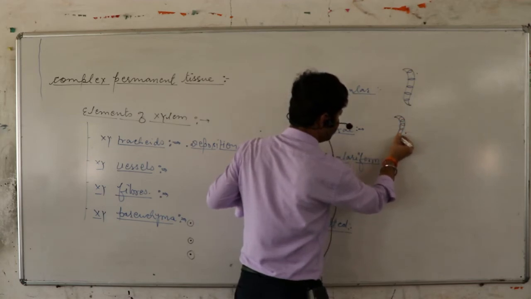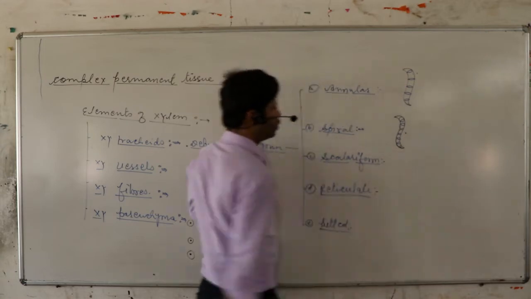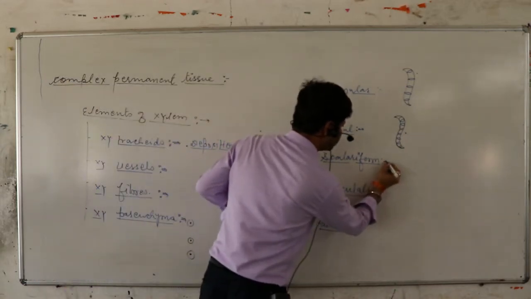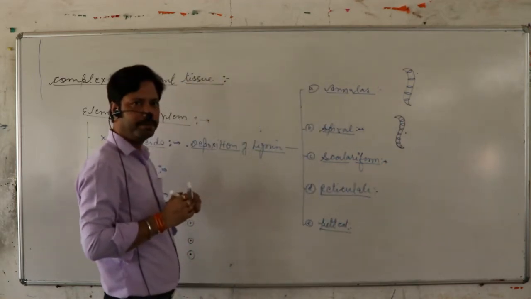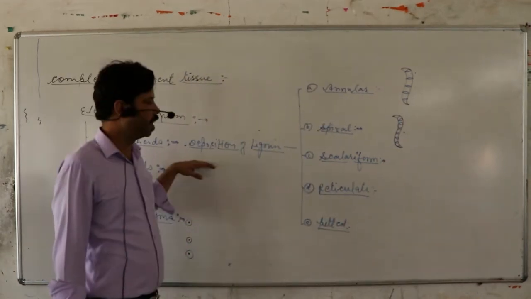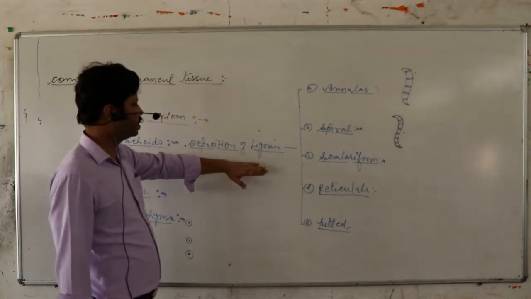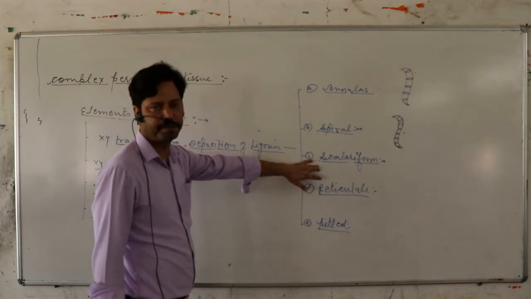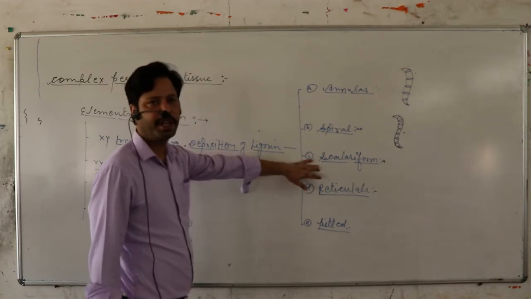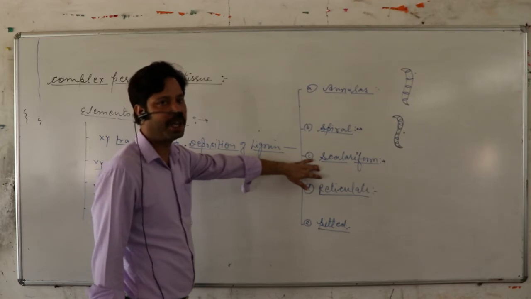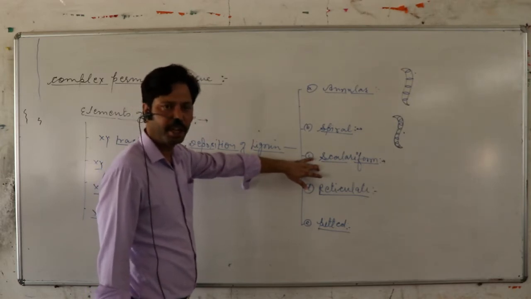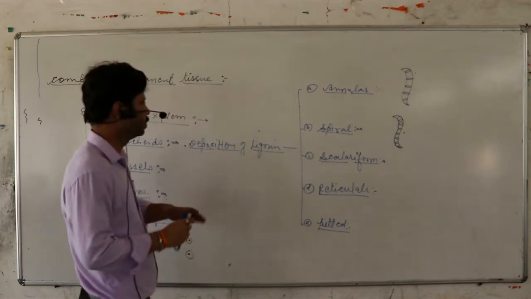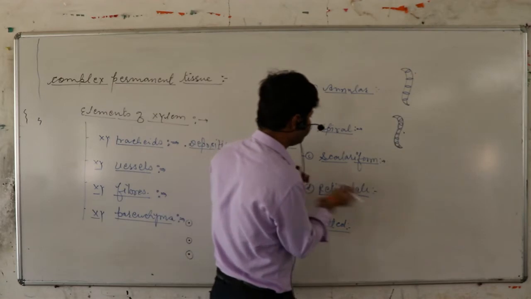Now, the third one is scalariform. If the lignin deposits in a ladder-like manner, then such an arrangement is called scalariform.